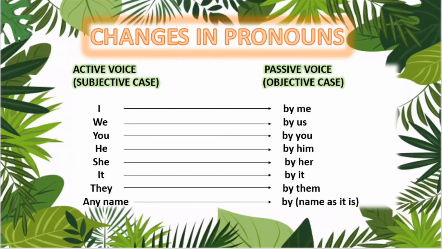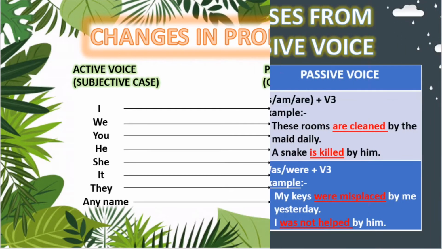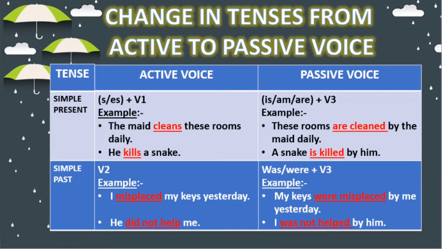Now, changes in pronouns. This chart shows how we can change the pronouns from active voice to passive voice. Preposition by is added before object in the passive voice. I changes to by me, we changes to by us, you changes to by you, he changes to by him, she changes to by her, it changes to by it, they changes to by them, और जो भी नेम गिवन होगा वो एज इट इज़ आएगा.